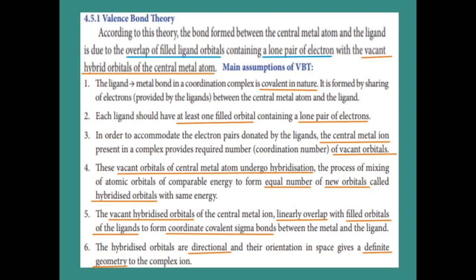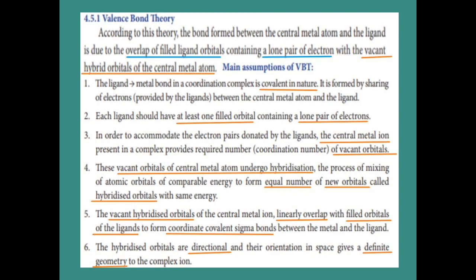Fourth one, the vacant orbitals of the central metal atom undergo hybridization. We already learned about hybridization. Atomic orbitals having comparable energy, in equal number, combine to form new orbitals. Under combination they form new orbitals that are called hybridized orbitals. Those hybridized orbitals now have the same energy.